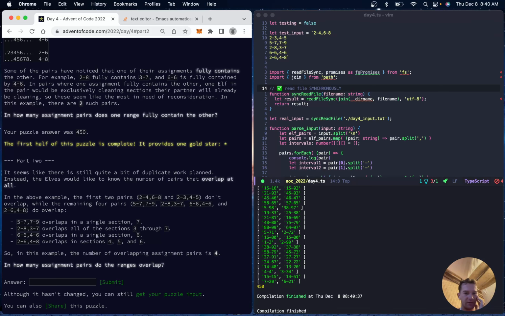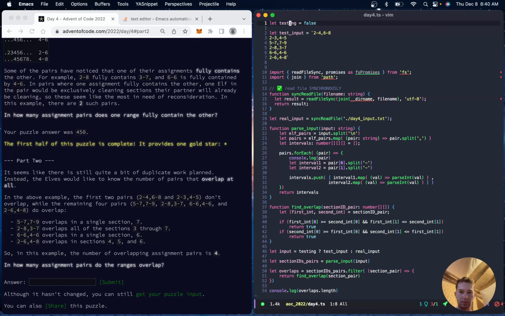Seems like there's still quite a bit of duplicate work planned. Instead, the elves would like to know the number of pairs that overlap at all. Testing true. And then we just need to augment our find overlap function.